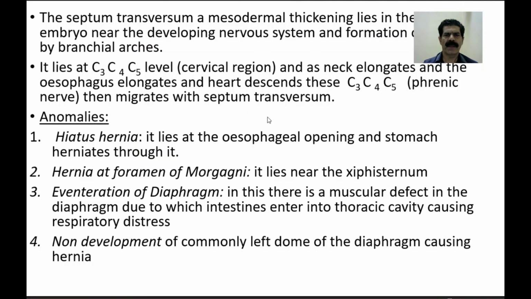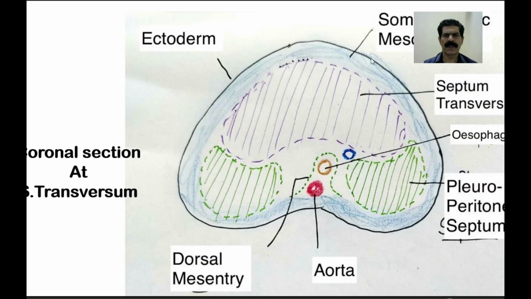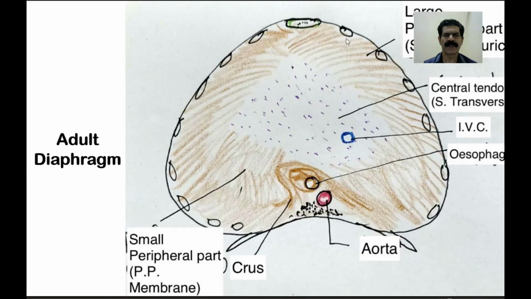So from the cervical level, the septum and diaphragm also migrate. So this is the primitive form of the diaphragm. After the development is completed, the peripheral part of the diaphragm develops from the somatopleury component of the mesoderm.